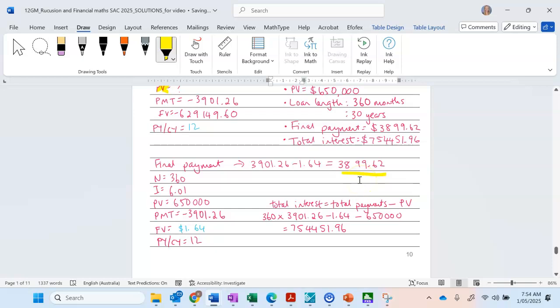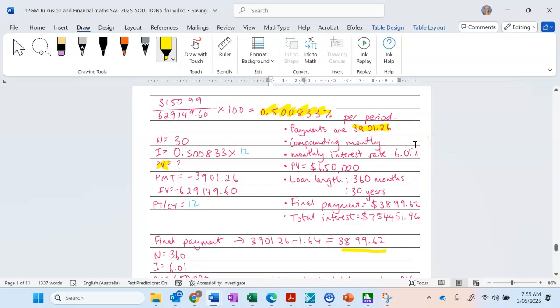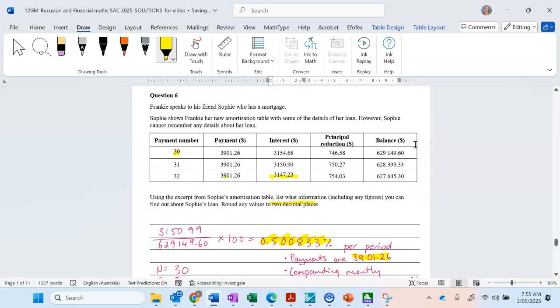And then also you could have done the total interest. So also a bit more of a higher level thing to find. So we've got 360 payments of that amount, $3,901.26. But remember, we overpaid by $1.64. So taking that into account and then taking off your initial borrowing amount, and we're left with that. So, looking at different features of that amortization table to get full marks for this question.